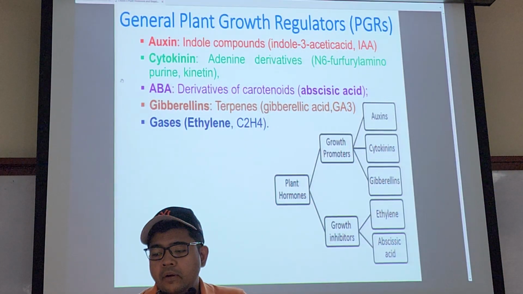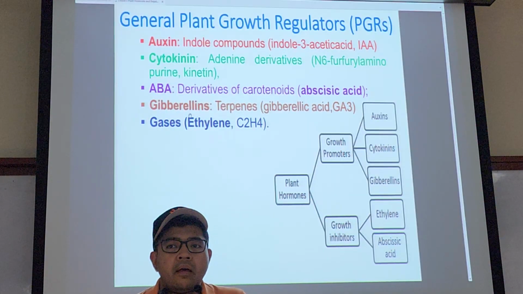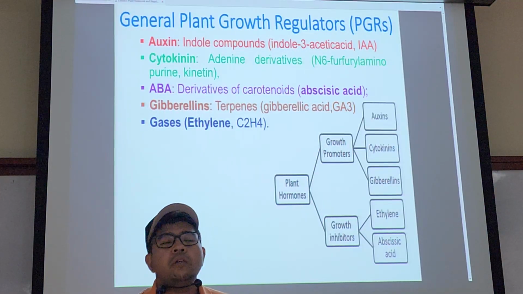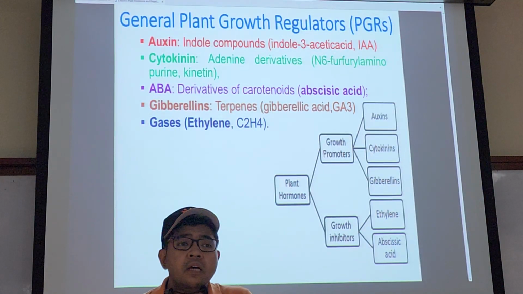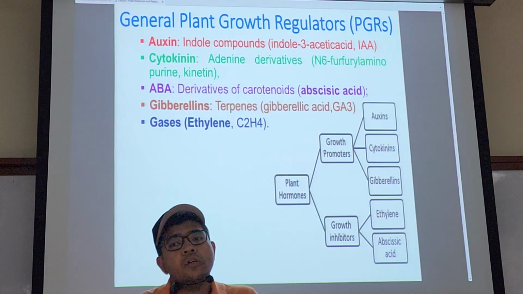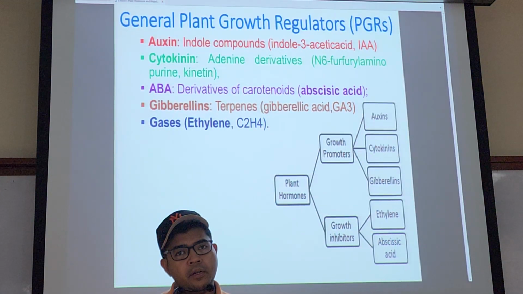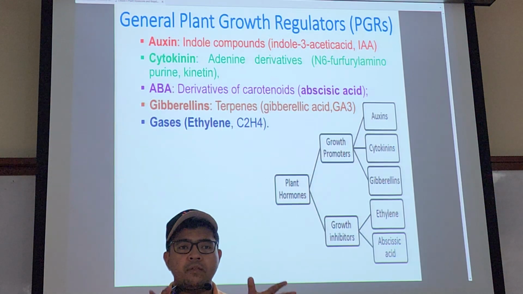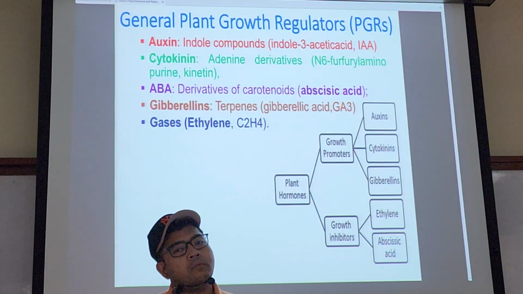For example, the gibberellins, or the short form in plant science, they call it GA. There are many GA, I think easily up to number 50. But the one that we usually use in agriculture is GA3, gibberellic acid 3. You see the number that shows you there are many variants. So when you talk about using a specific hormone, you are not referring to any one specific hormone, but a class of hormones. Which type, that is for further explanation.